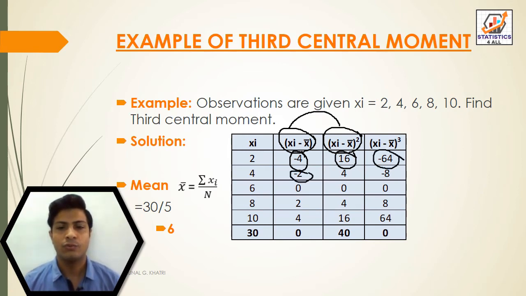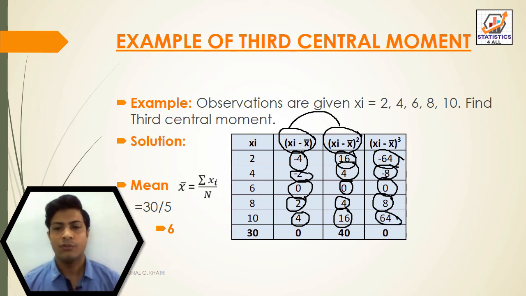Minus 2 into 4 is equal to minus 8. 0 into 0 is equal to 0. 2 into 4 is equal to 8. 4 into 16 is equal to 64. Now we find the total of (xi minus x bar) whole cube, and we get the value